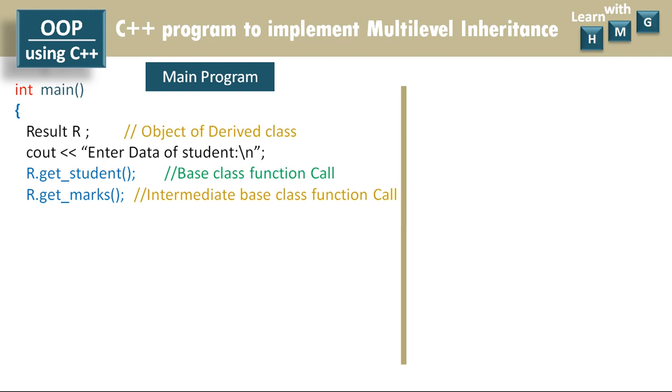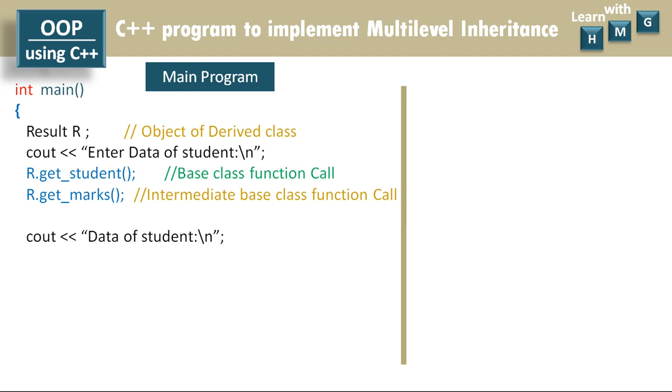So like this, the getMarks function is called using object R dot getMarks. Like this, object R is calling the member function of the base class, also the member function of the intermediate base class, and object R is the object of the result class, which is the derived class. So it is allowed in inheritance.